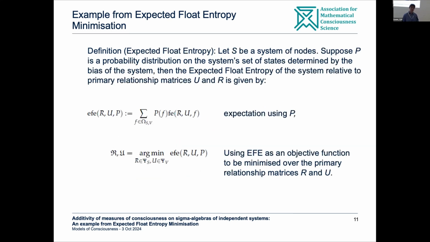And then we extend this because remember our system has got system bias, which we represent as a probability distribution. So now we can simply take the expected quantity of this over the system states. So we get expected float entropy.